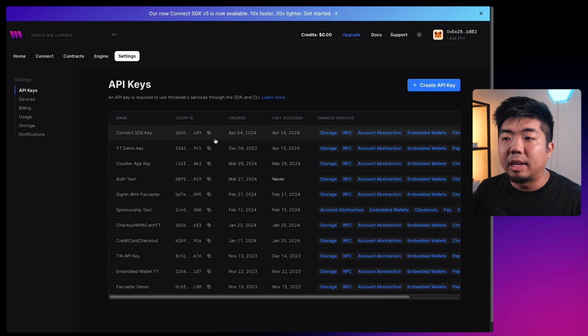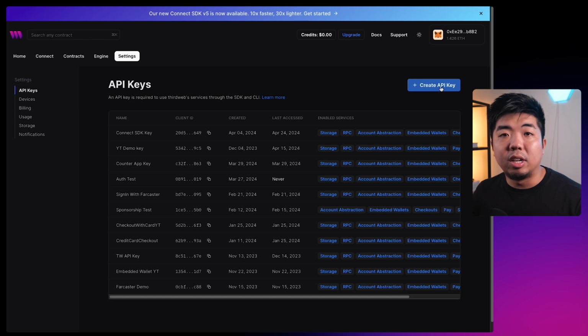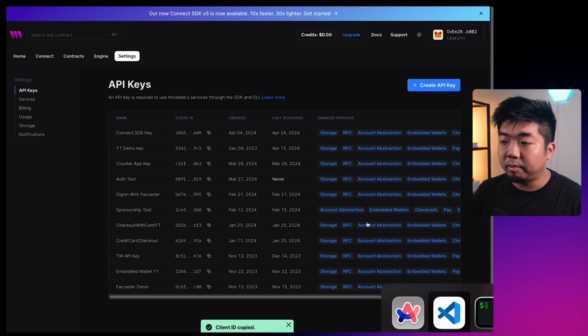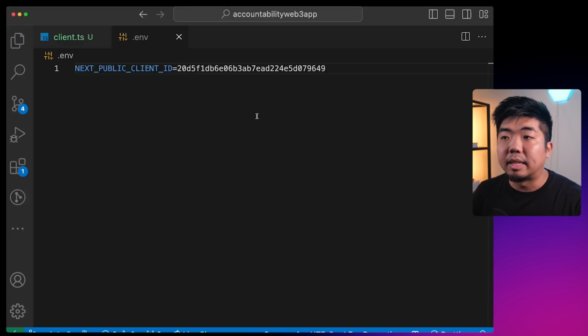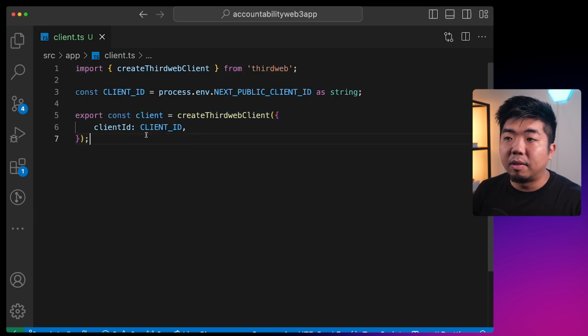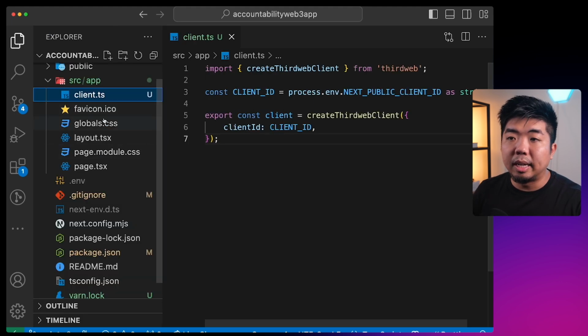I already have one created. If you don't have one created, you can just come over here to create API key, and we'll drop a link down in the description below to a tutorial video walking you through the whole thing. But for this, I'm just going to copy my client ID here, come back to my code editor and paste that in. So with that, we now have a client created for thirdweb.